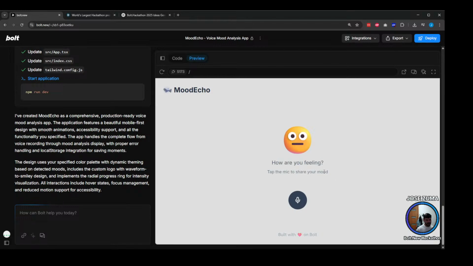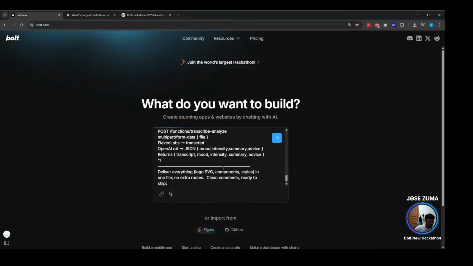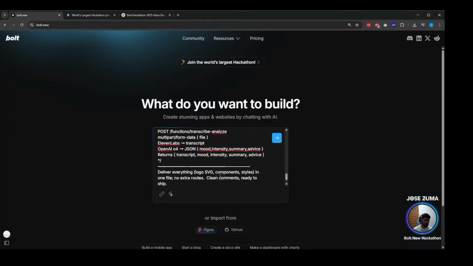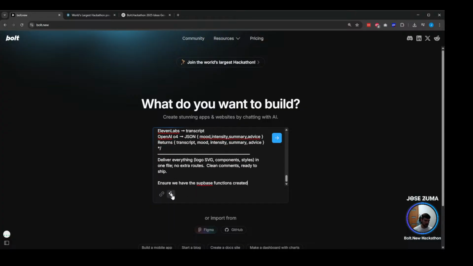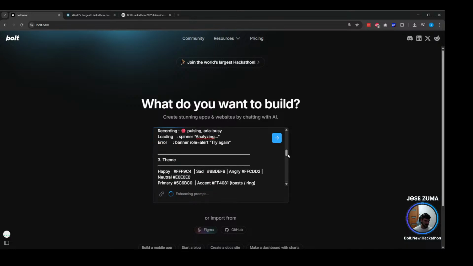I mean, the interface looks beautiful, by the way. So what we can do is we start again a new chat. We paste this. We ensure we have the Supabase functions created. Sometimes if you use this, it works, it makes it better, but let's see if it's going to do something good. Sometimes it also removes plenty of content, so that's not good.